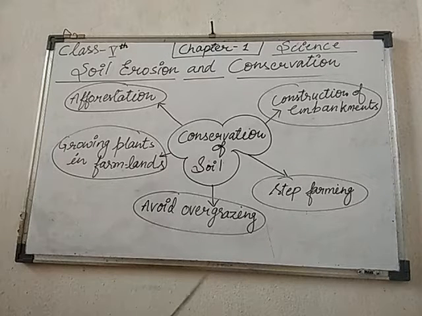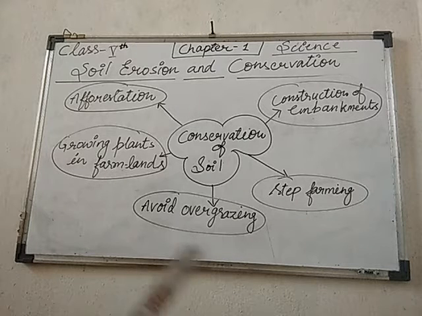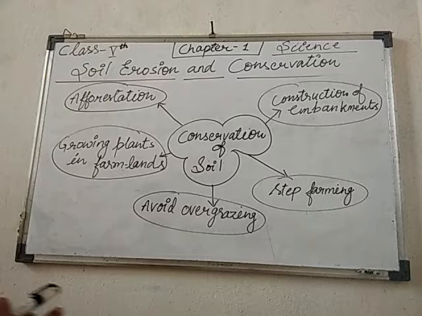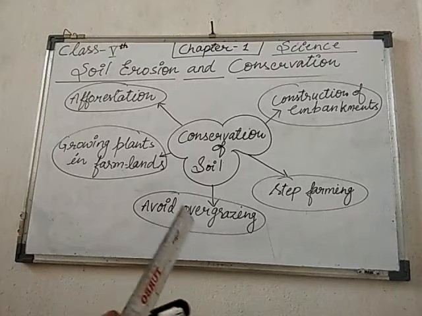Minerals of the soil are recovered by the cultivation of leguminous crops. Leguminous crops are crops which help to fix nitrogen from the atmosphere into the soil. Like you can grow beans or gram after cultivation of a rice crop, because after rice cultivation, all the nitrogen is lost from the soil.